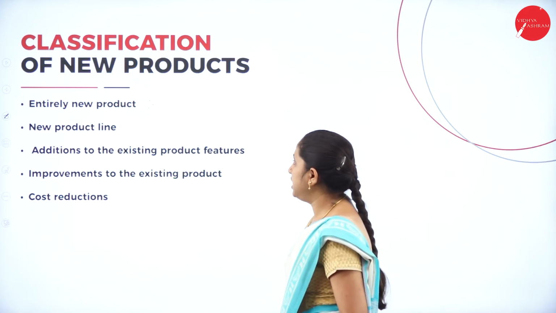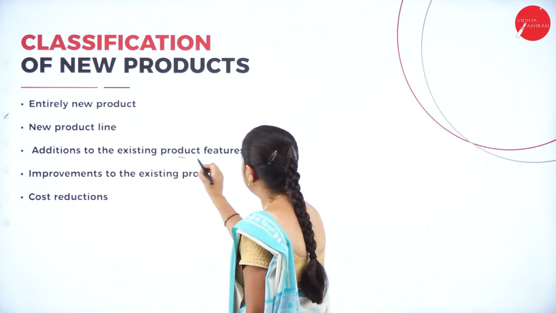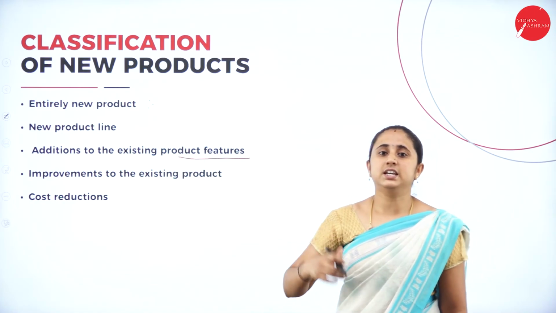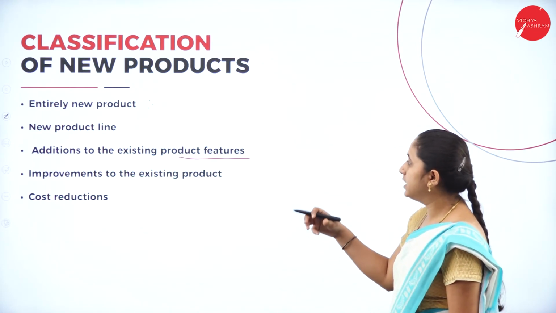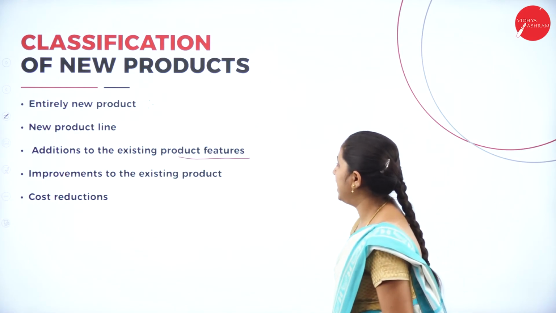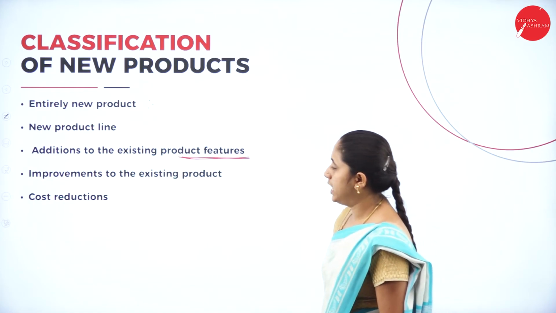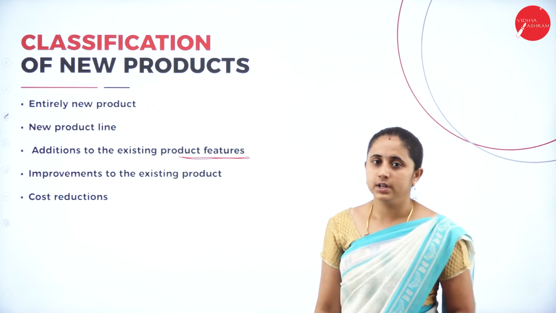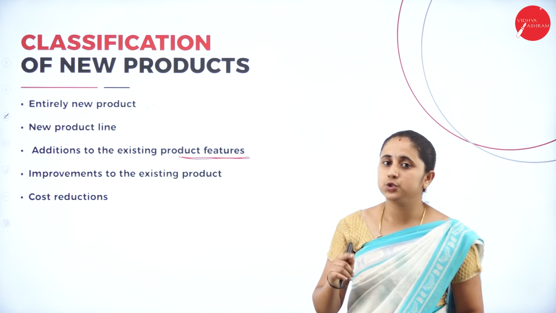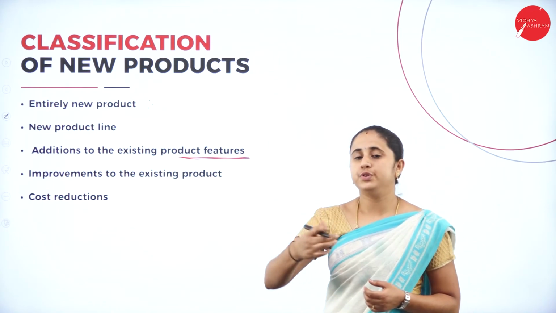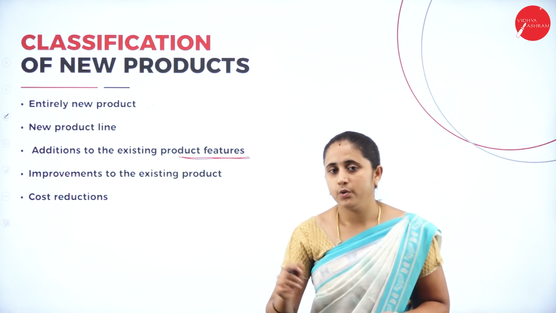Next, addition to the existing product feature. That means you are going to add new or innovative features to the existing product. For example, Lifebuoy soap. Initially we would get Lifebuoy soap in one color. Now they improved it and added new features to the existing product. Now we can get varieties in Lifebuoy soap, like white color.